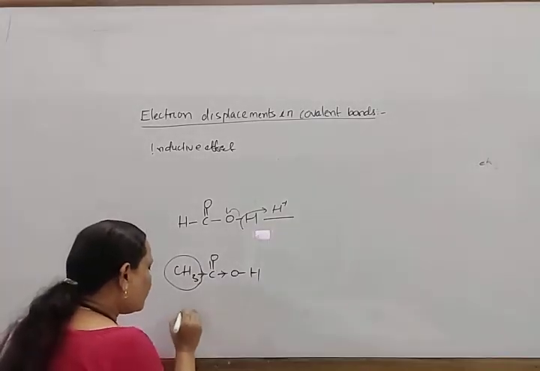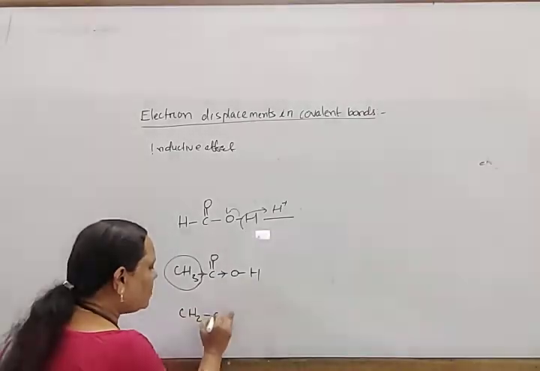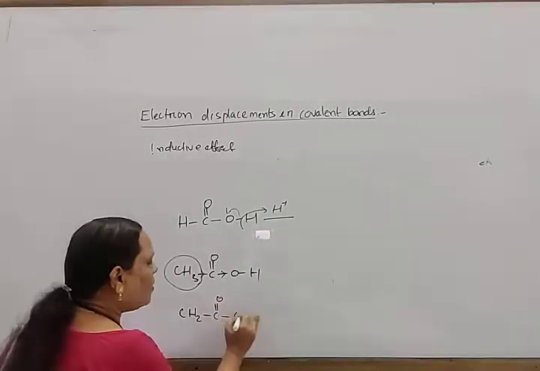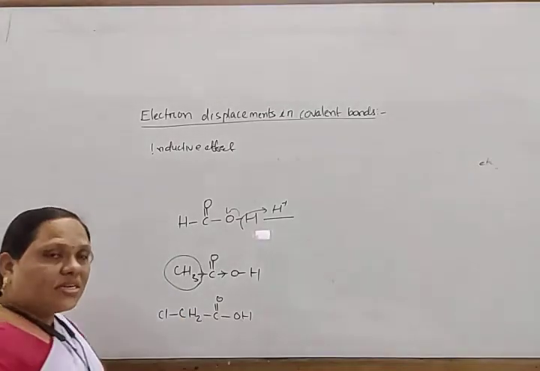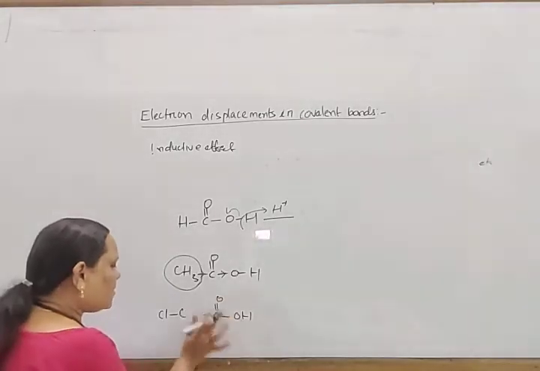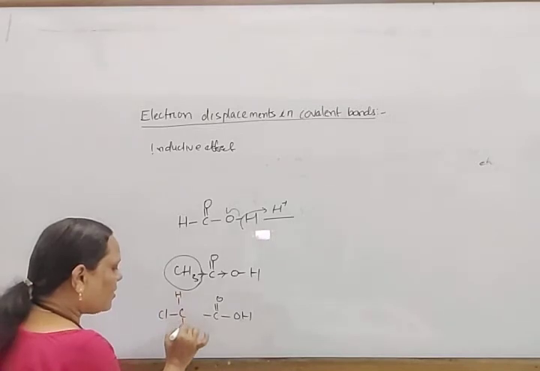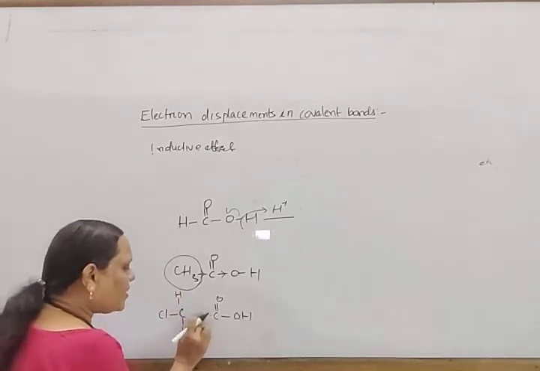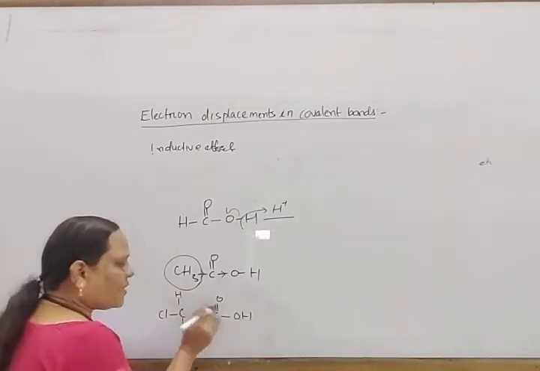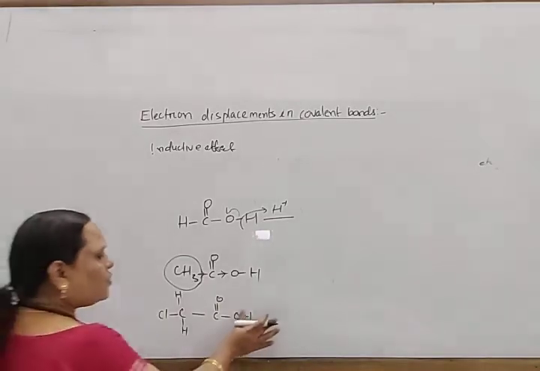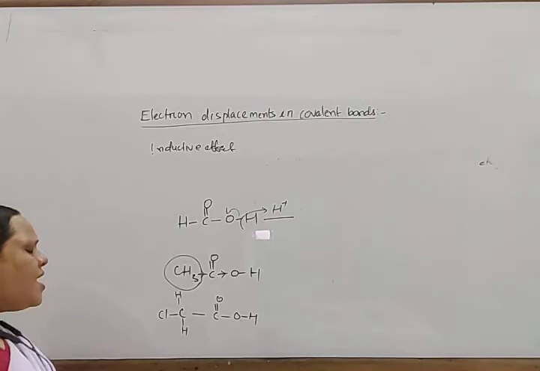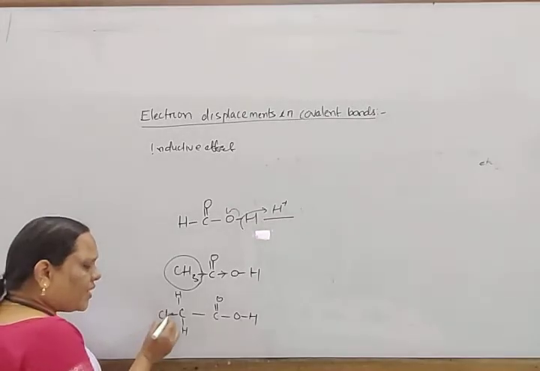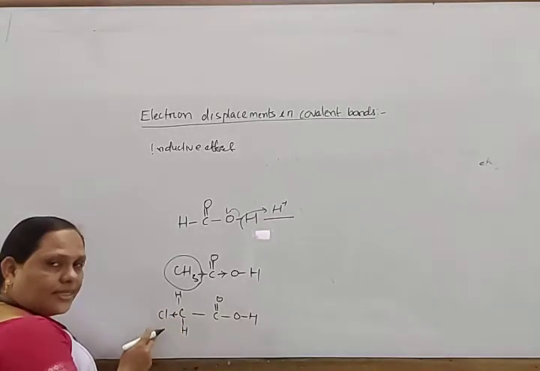Chloroacetic acid is CH2ClCOOH, which has CH2, C double bond O, OH, and one chlorine atom present. In the CH2 I can write H here and H here. You know this inductive effect is only applicable in sigma bonds, so for this OH I can also write it like this. This chlorine, being more electronegative, attracts the electron towards itself.